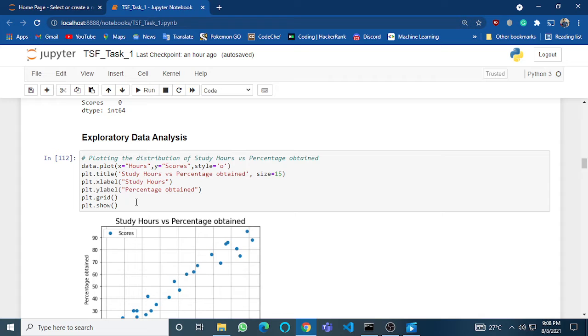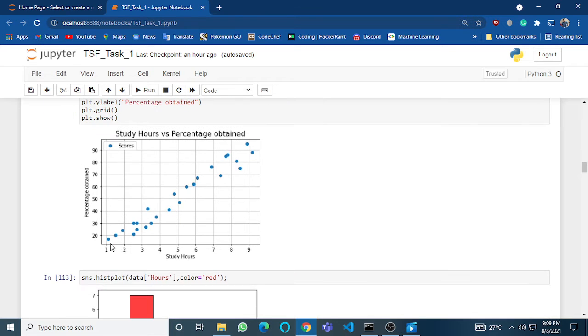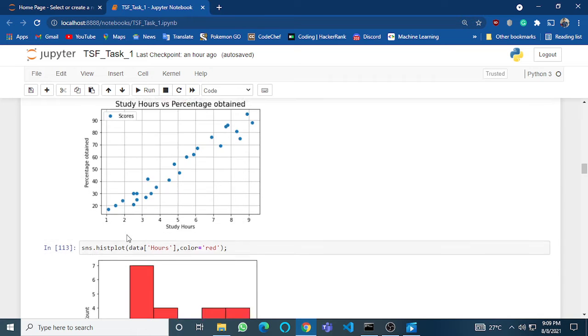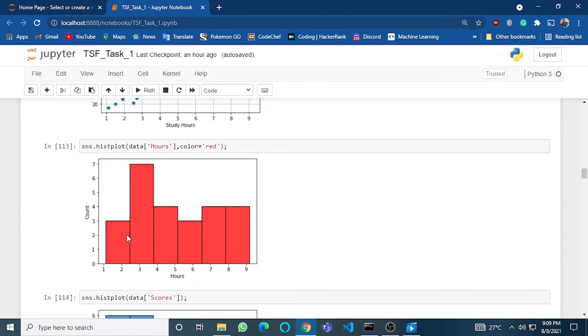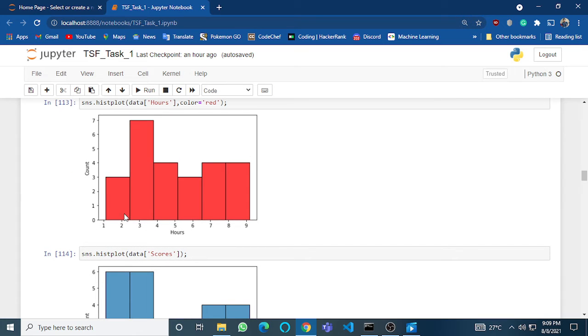Then I do exploratory data analysis, and based on the plot between hours and scores, I find that the values are almost linear for every interval. So I plot hours and scores, and as you can see, for different intervals there are different ranges of values.